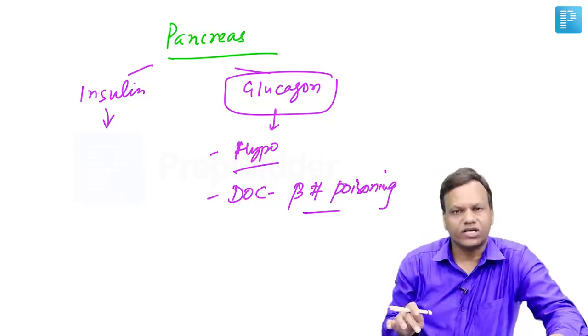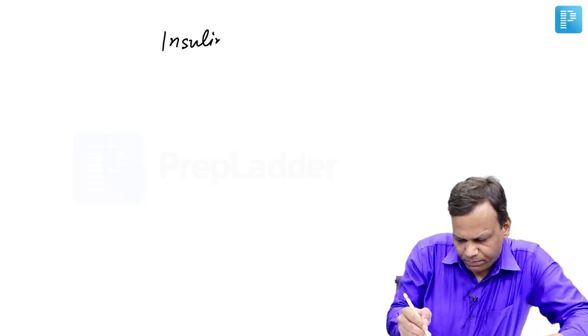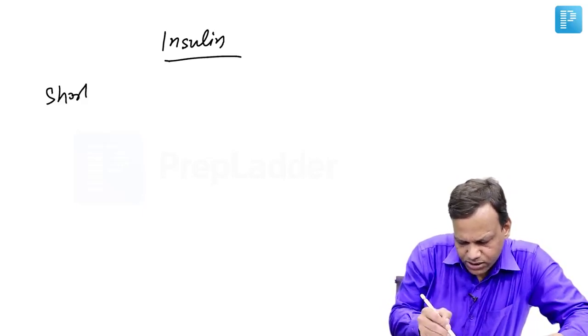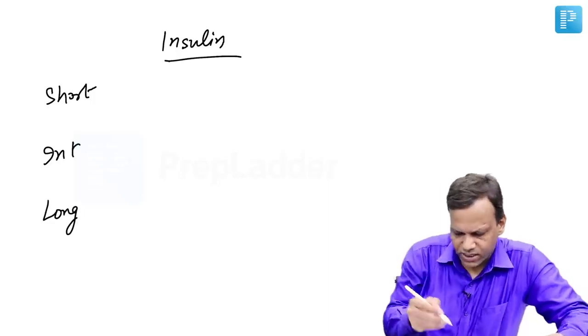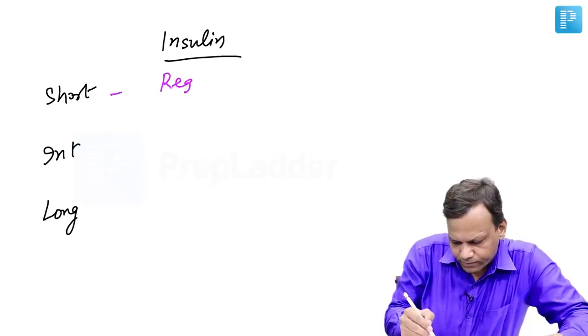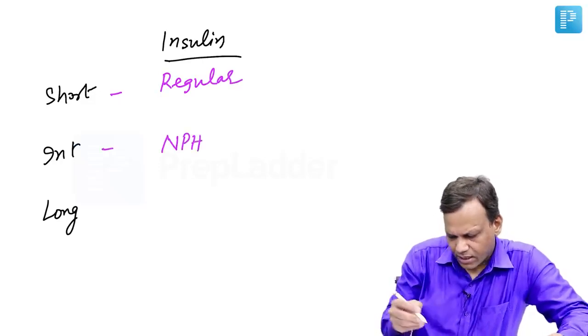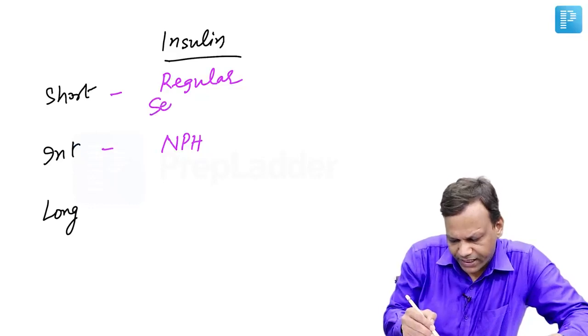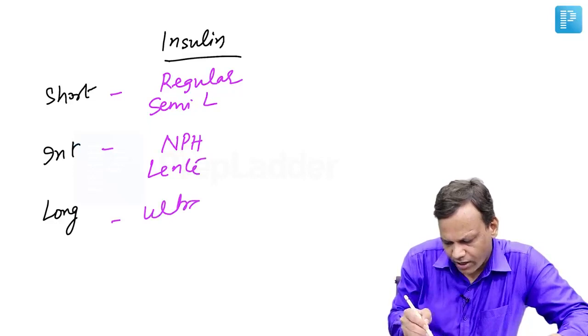Coming to main hormone, insulin. Insulin comes in various preparations like short acting insulins, intermediate acting insulins, and long acting insulins. Short acting insulins like regular insulin, intermediate acting like NPH insulins, and then we have semilente, which is short acting, lente, which is intermediate, and ultralente, which is long acting insulins.